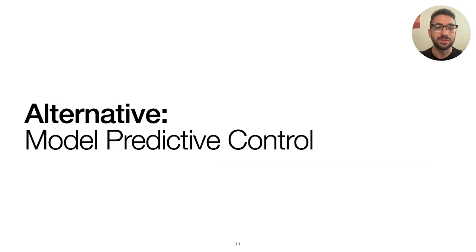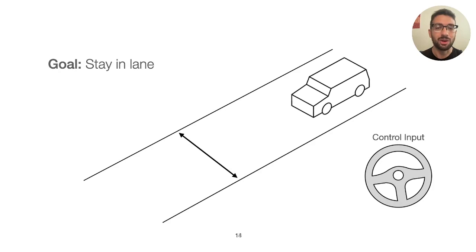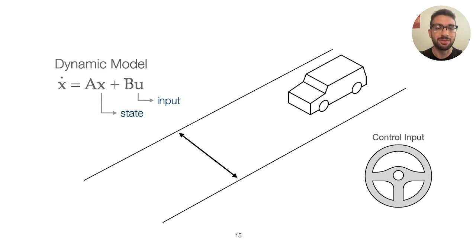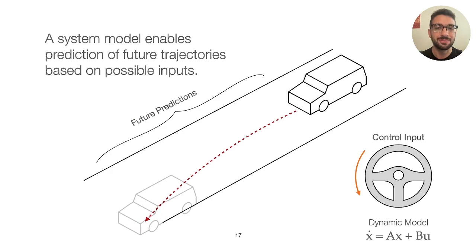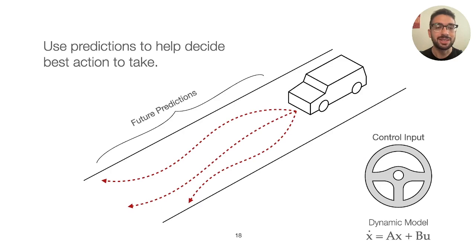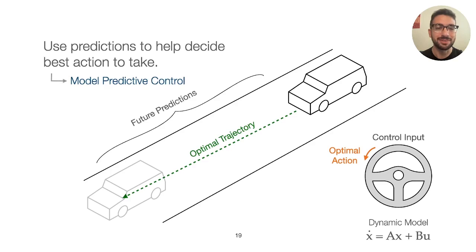With this in mind, we propose a new Model Predictive Control, or MPC, approach to reach redirection. To introduce the basics of MPC, it's helpful to first consider a simple analogy. Consider the task of staying in your lane while driving. When you turn the steering wheel, you know how the car will respond. We can represent this relationship of input to output as a model capturing how the system changes over time. Using this model, you can predict how the car's trajectory might change based on different possible inputs to the steering wheel. With this ability to simulate future trajectories, you can then find the optimal action that gives you the best trajectory based on your goal. This is the main idea behind MPC.